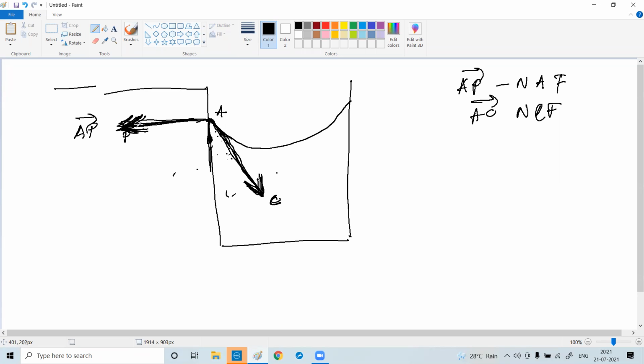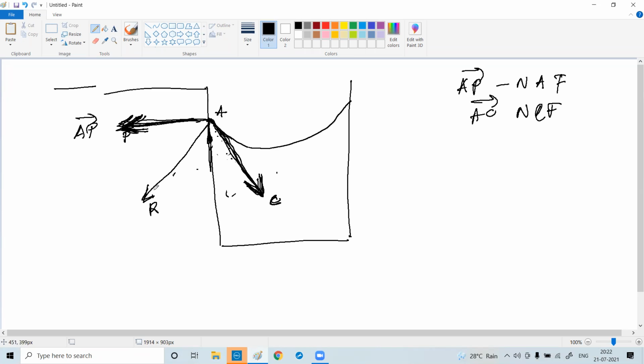Now what happens? The magnitude of adhesive forces is very huge, so the net force is directed into the solid.